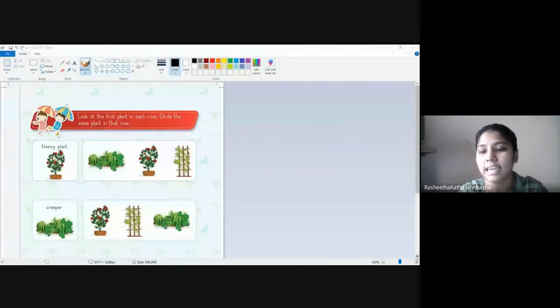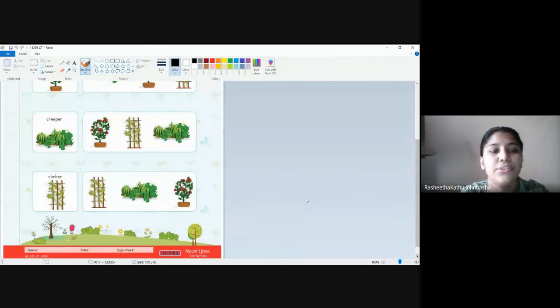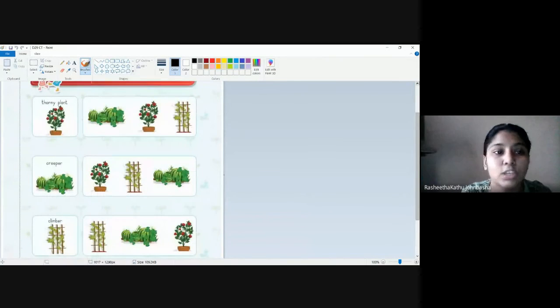Last worksheet, we'll finish this and we'll go. Okay, come on. You're just going to circle it. I'll tell you which worksheet that is. Worksheet day 29, that is the D29 CT worksheet. D29 CT worksheet. The first one given here is a thorny plant.